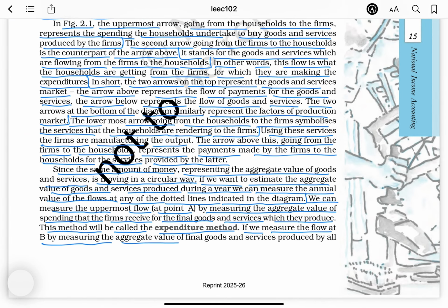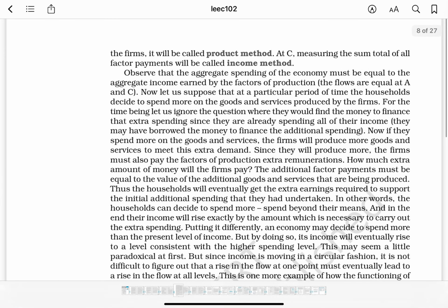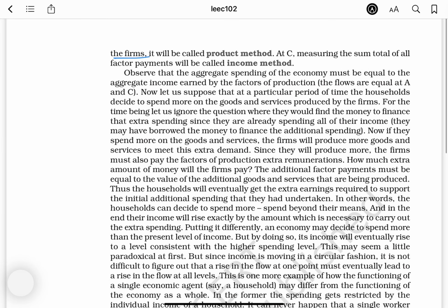B by measuring the aggregate value of final goods and services produced by all the firms, it will be called the product method. At C, measuring the sum total of all factor payments will be called the income method. Observe that the aggregate spending of the economy must be equal to the aggregate income earned by the factors of production. The flows are equal at A and C.